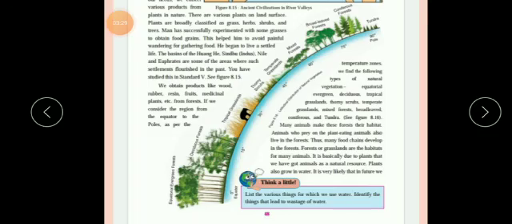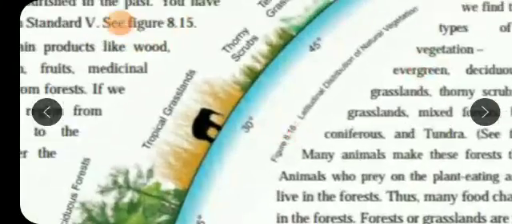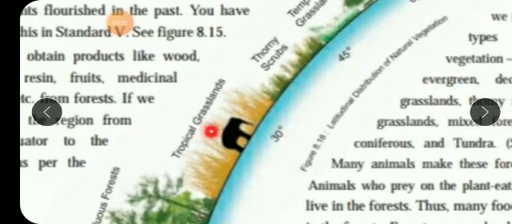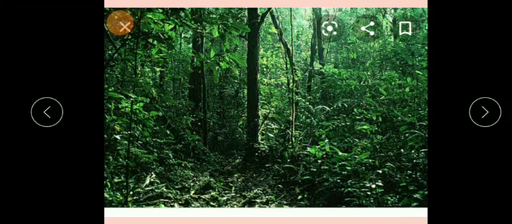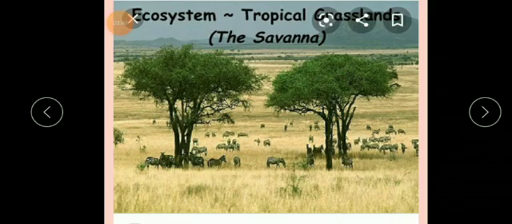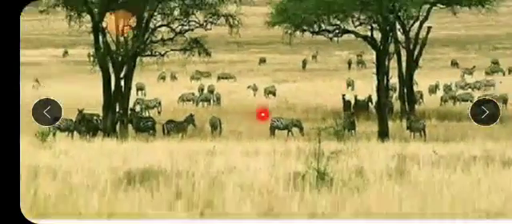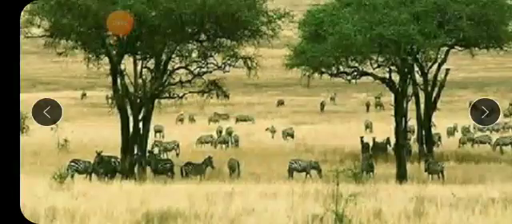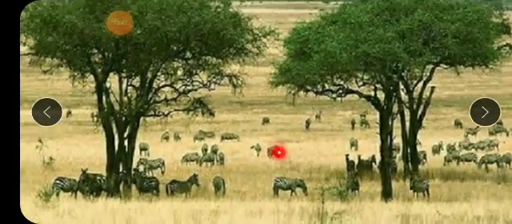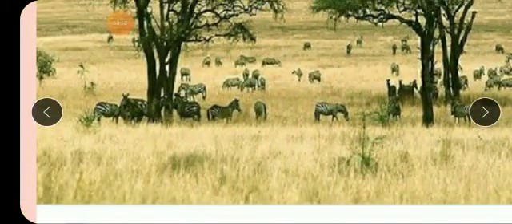Then the next one is the tropical grasslands, especially the savanna in Africa. See how they look: only short grass. As you go slightly up from the equator, you get this tropical grassland.